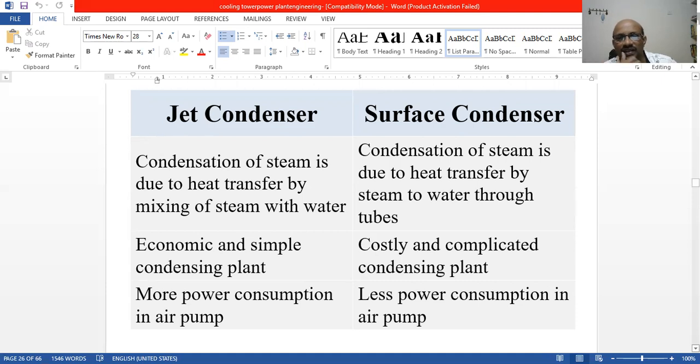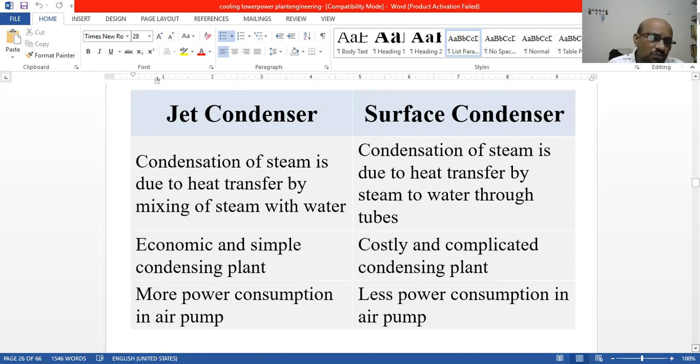In the jet condenser, the steam and water are mixing directly. Here, in the surface condenser, the steam and water are separate, and the steam flows through the tubes.